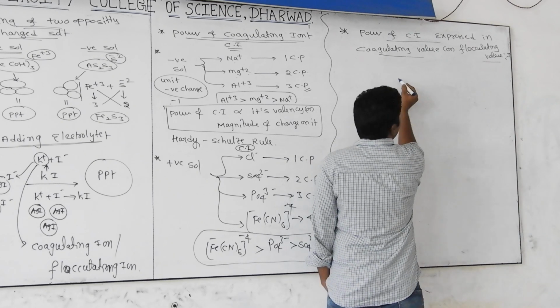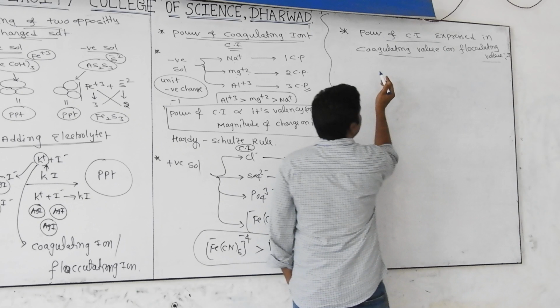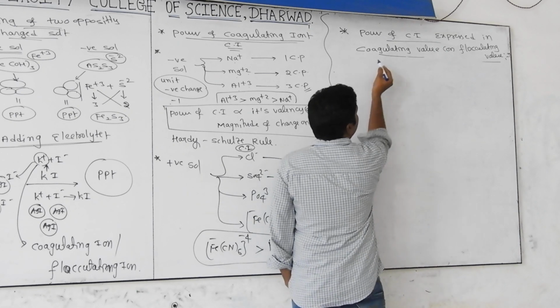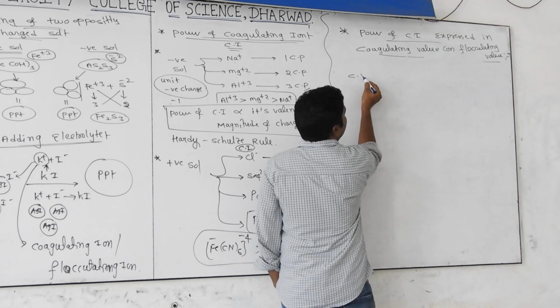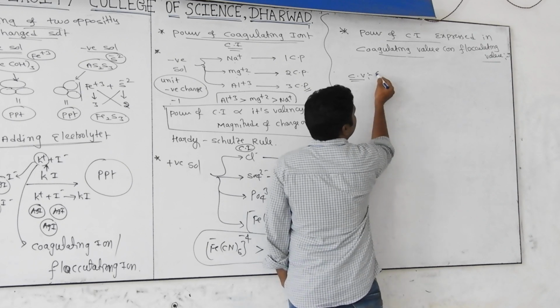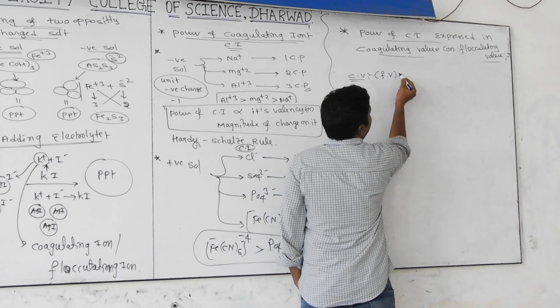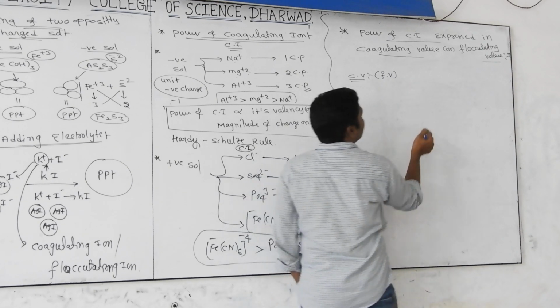For example, you have a sol. Just observe very carefully. What is the definition of the coagulating value, or flocculating value? I will tell the definition, then I will explain the concept.